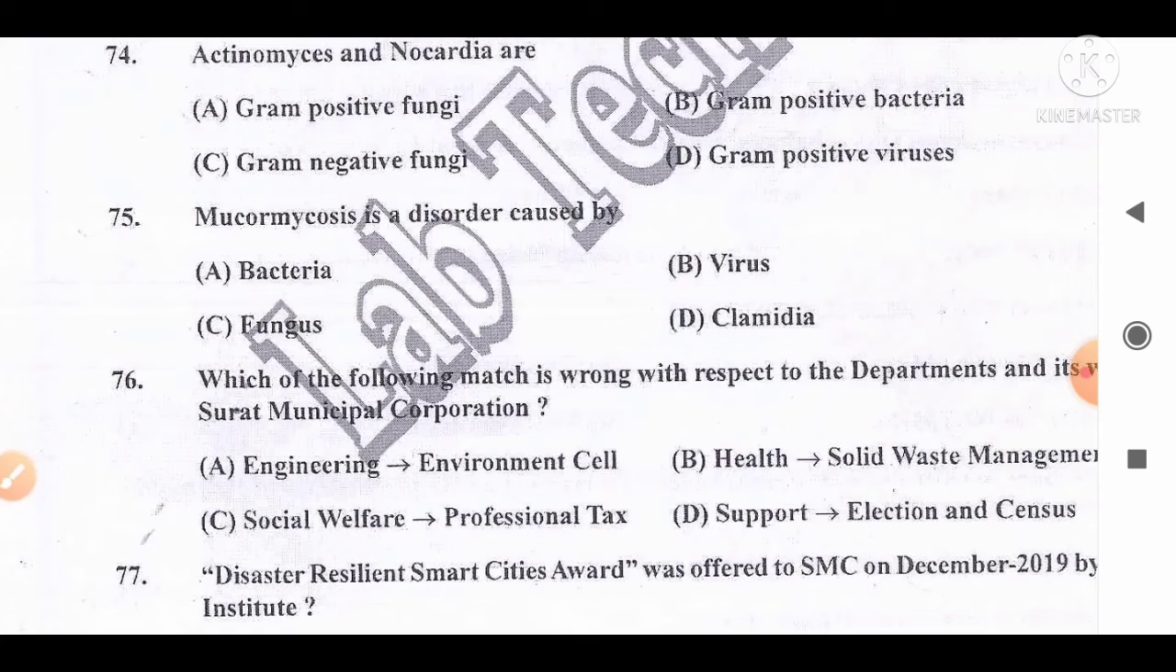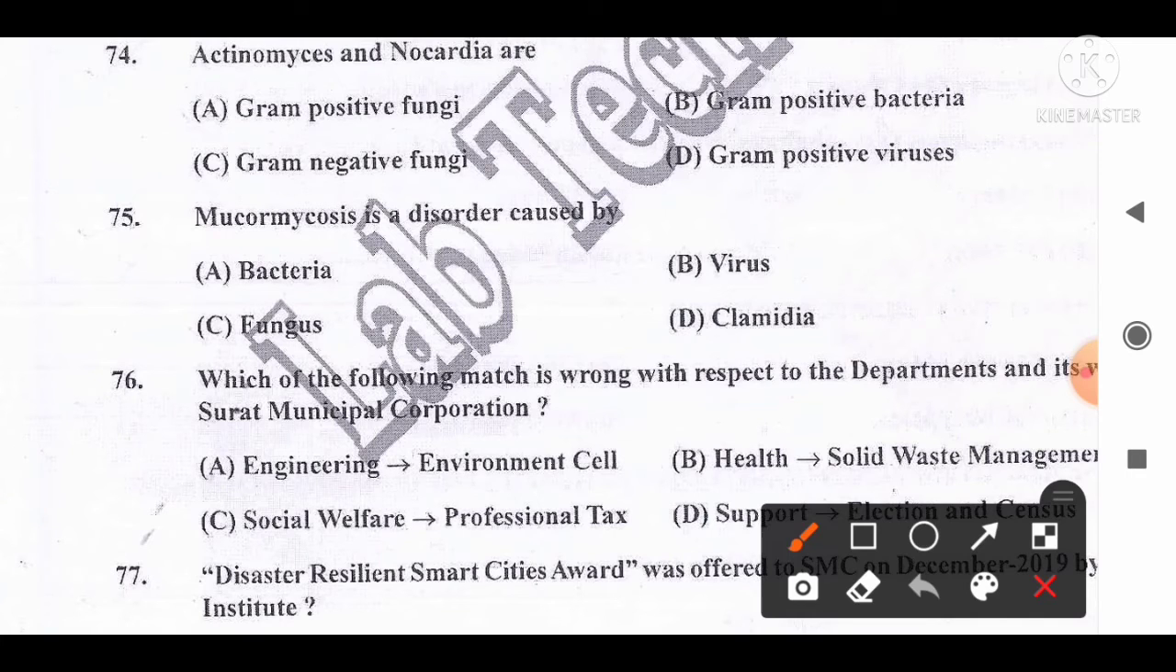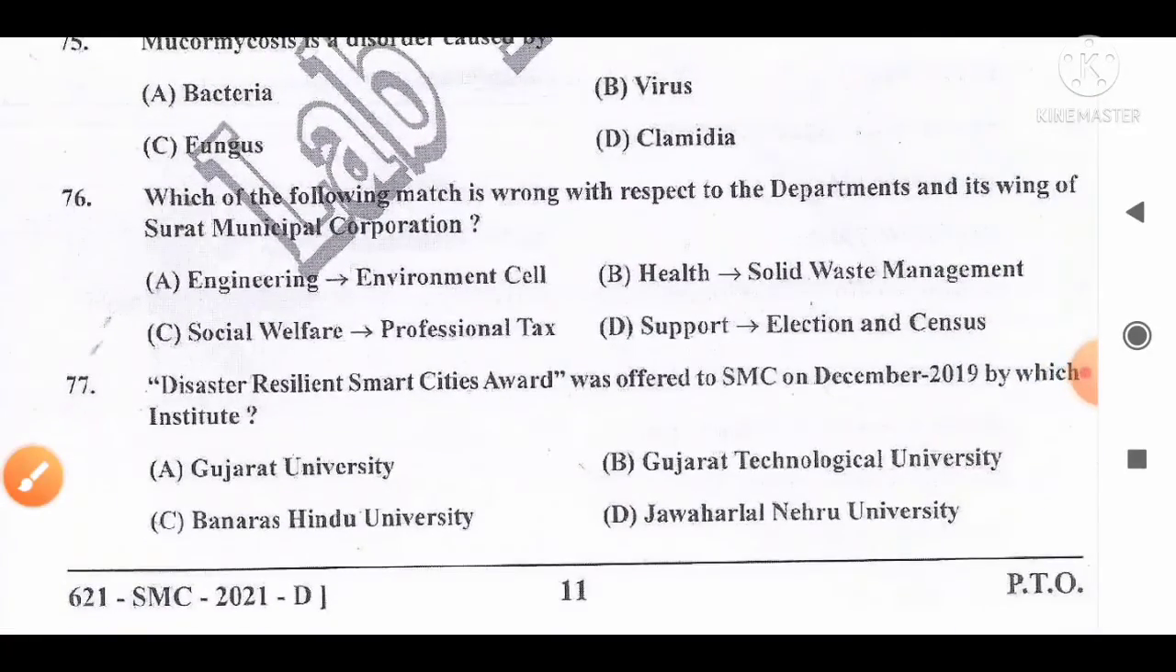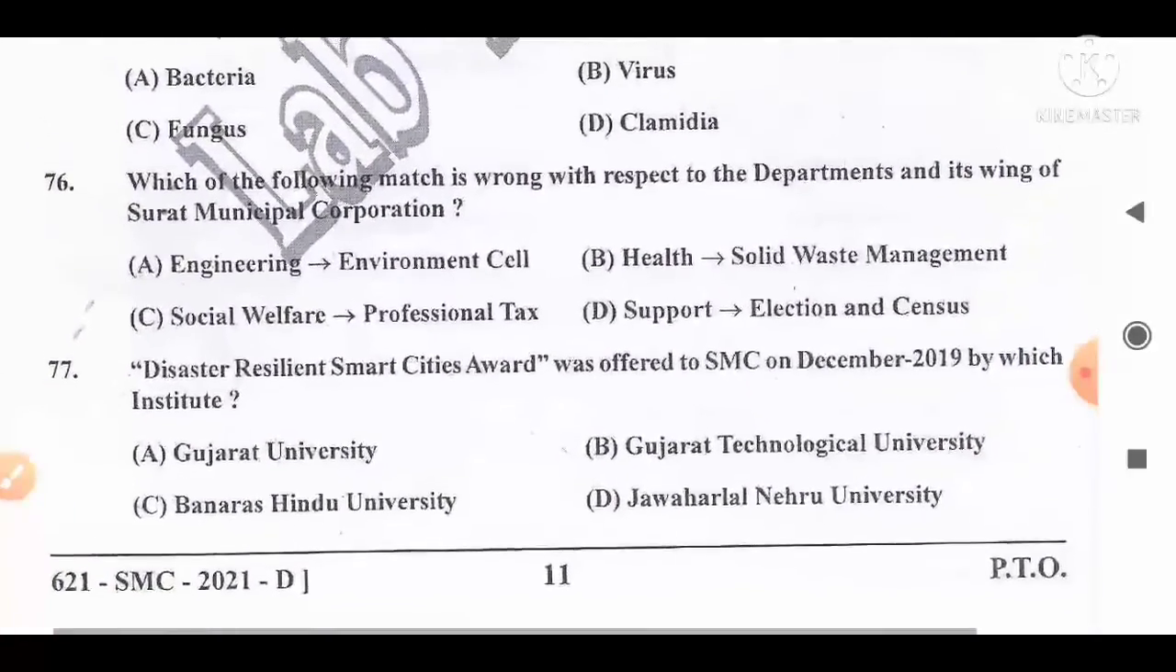Mucormycosis is a disorder caused by: option A, Bacteria; B, Virus; C, Fungus; D, Chlamydia. And the correct answer for this question is that it is caused by the fungus. So option C, fungus, is the correct answer. That is the causative agent for mucormycosis. So option C is the correct answer for this question. Move to the next question, number 76.